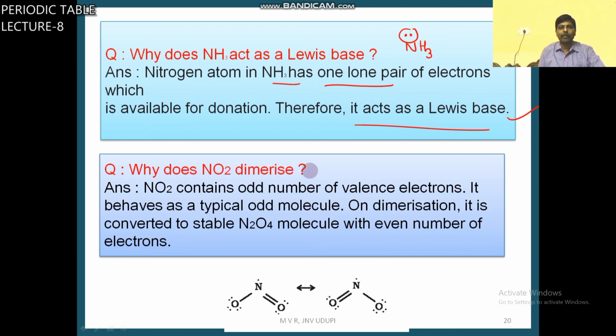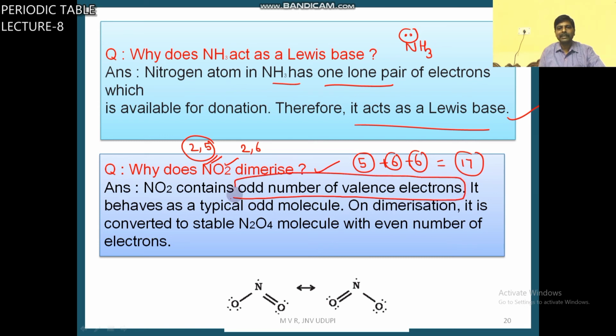Why does NO2 dimerize? In NO2, N has valence electrons 5, each O has 6, another O 6, total 17. It is an odd electron molecule, with an odd number of valence electrons, 17.